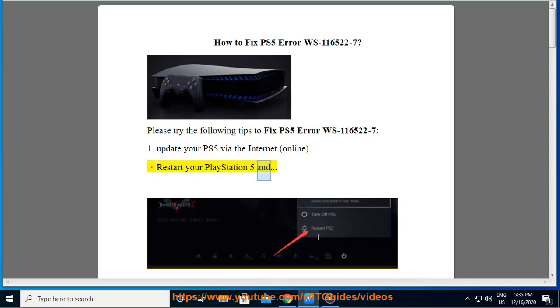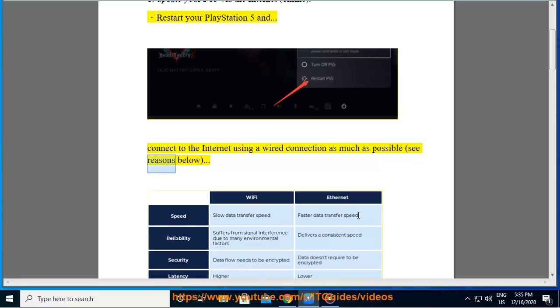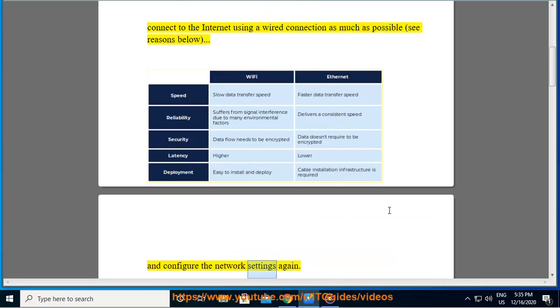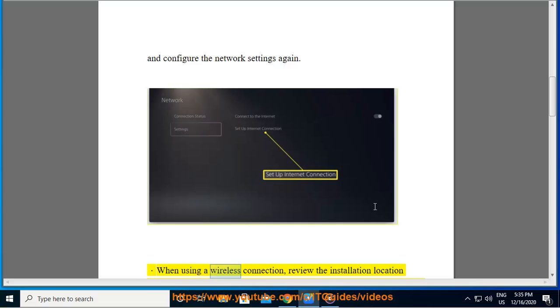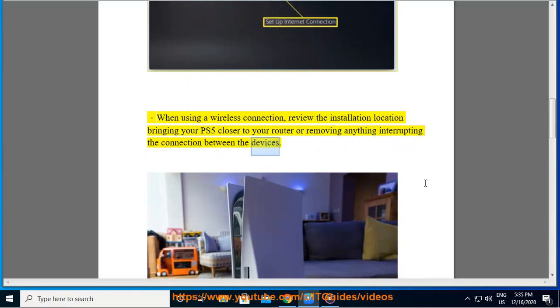Restart your PlayStation 5 and connect to the internet using a wired connection as much as possible, see reasons below. And configure the network settings again. When using a wireless connection, review the installation location, bringing your PS5 closer to your router or removing anything interrupting the connection between the devices.